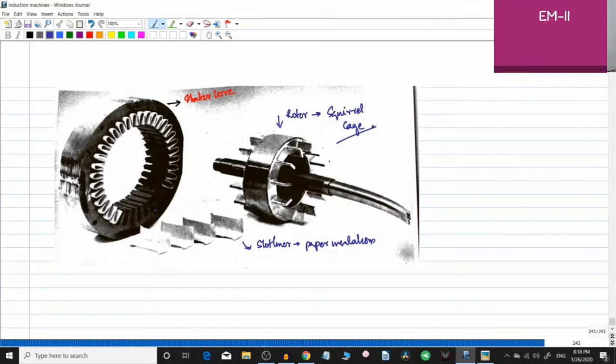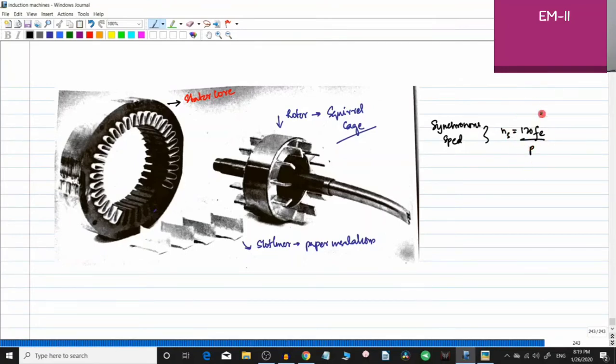So the construction is not very complicated, and a lot of the concepts of the single phase induction motor as well as three phase induction motors are the same. Just like the synchronous speed, which has the same equation: Ns is equal to 120 F electrical divided by P, where F electrical is the supply frequency and P is the number of poles. So if you are winding the induction motor for 2 poles, you put P equal to 2. If you're winding for 4 poles, you put it as 4.